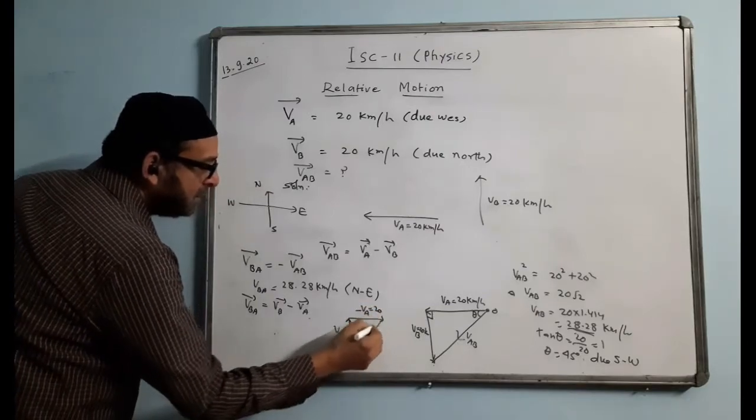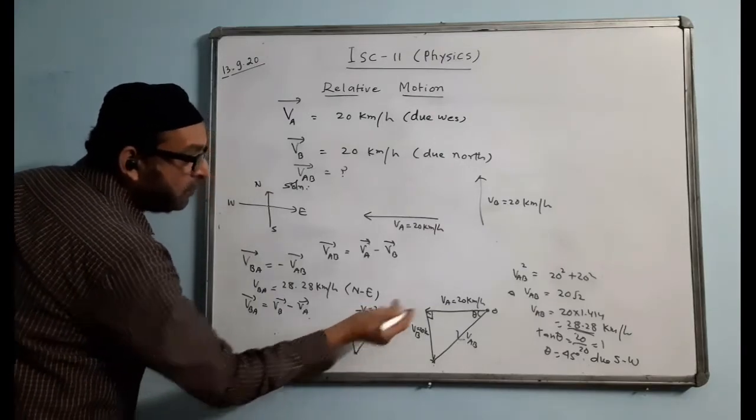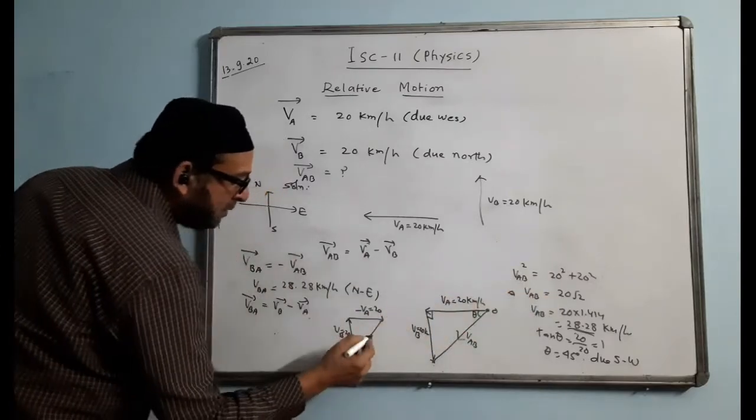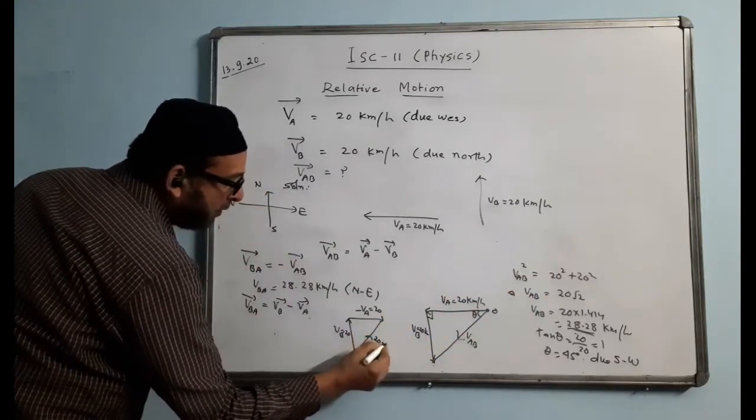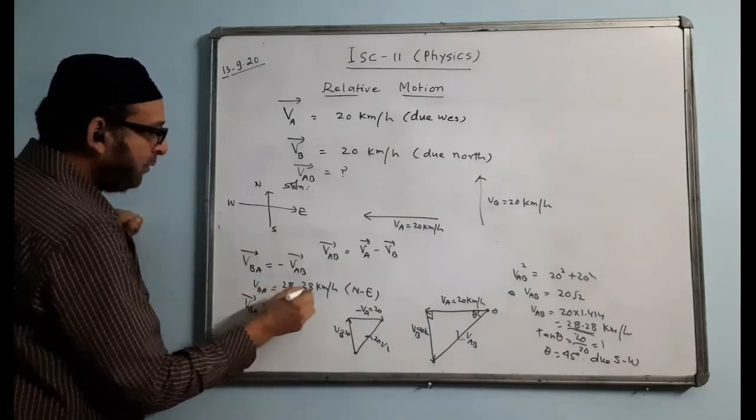Where is the resultant like this? Pythagoras: 20 square plus 20 square. So the answer does not change. This will come the same only. 20 root 2 only will come, the value which is 28.28.